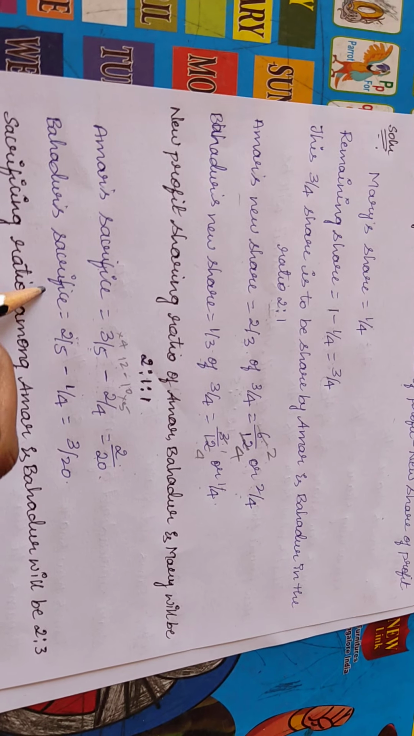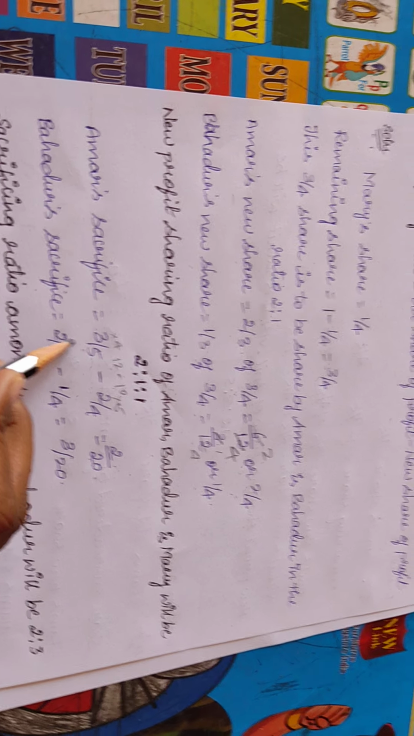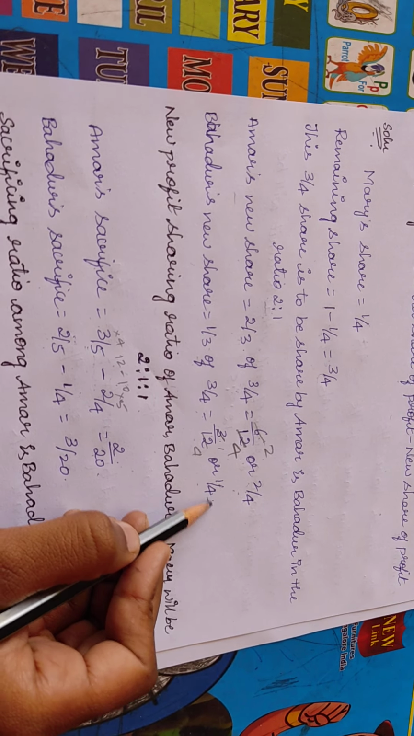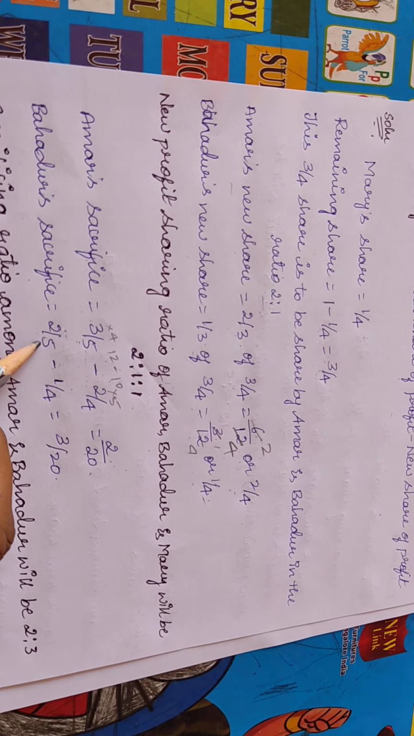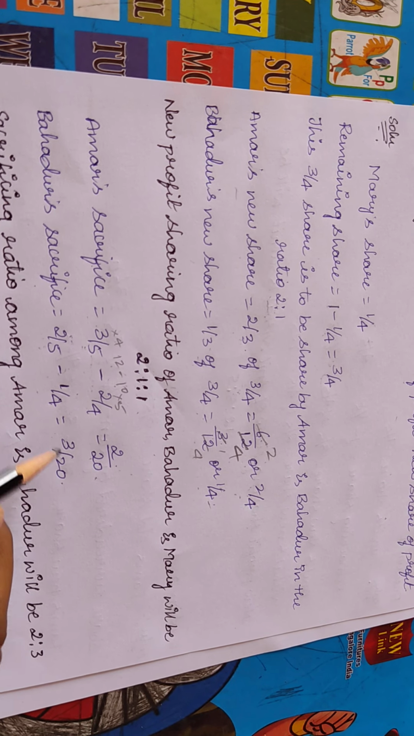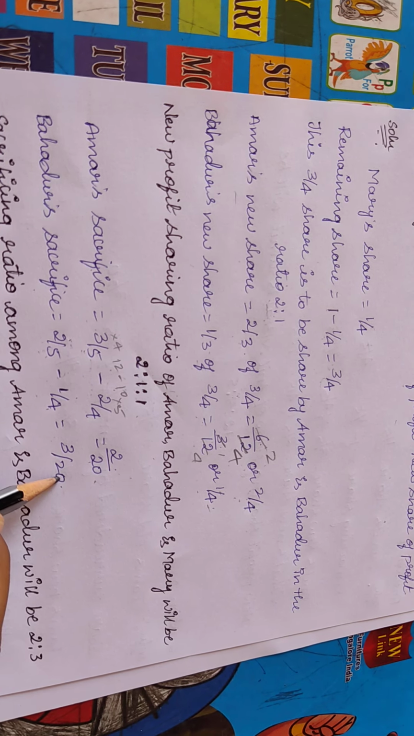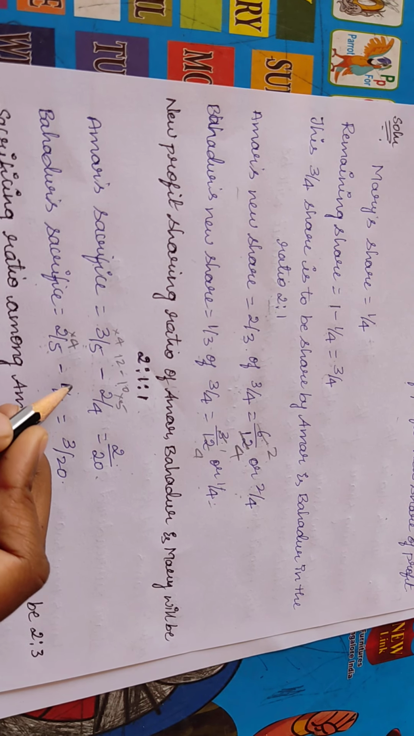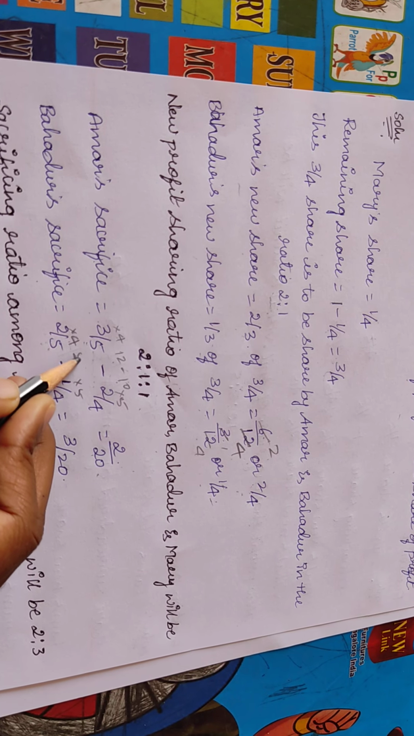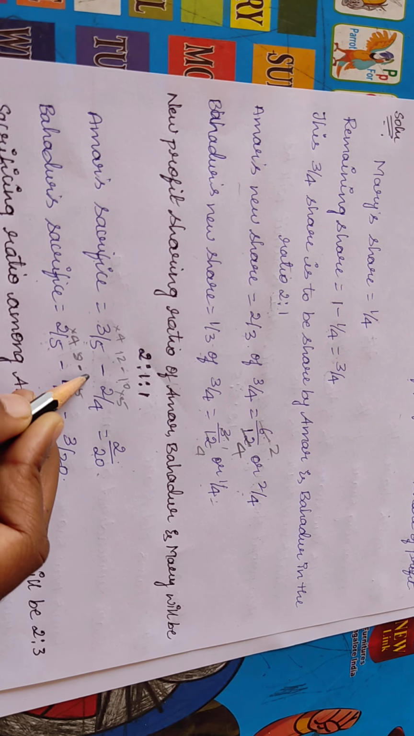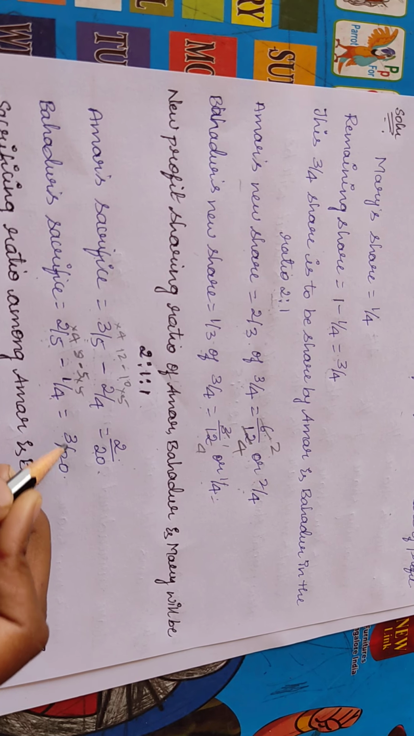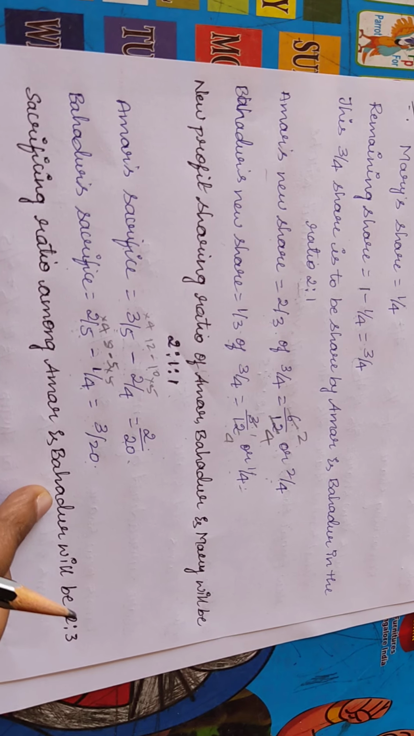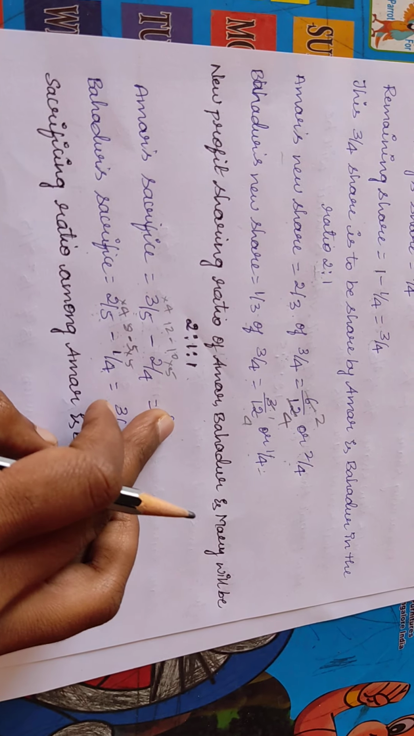Next, Bahadur's sacrifice. Bahadur's old share was 2/5 minus Bahadur's new share 1/4. So old share minus new share is equal to 3/20. How? 5 4s are 20, 4 5s are 20. So 2 4s are 8 minus 1 5 is 5. So 8 minus 5 is equal to 3. So 3/20 is Bahadur's sacrifice. Now the sacrificing ratio among Amar and Bahadur will be 2:3.